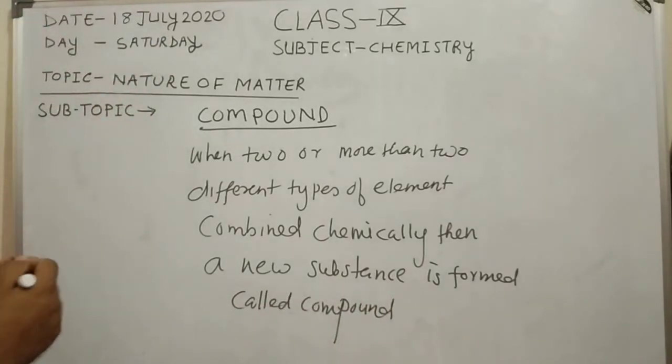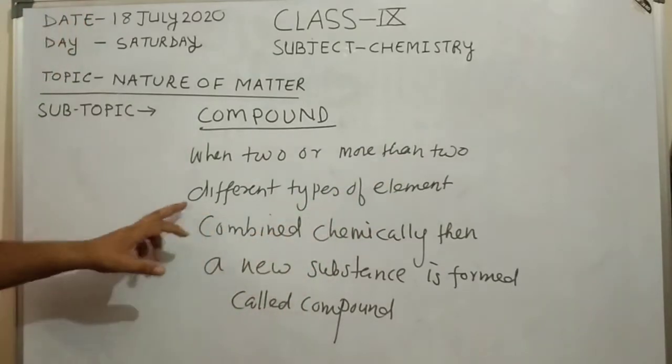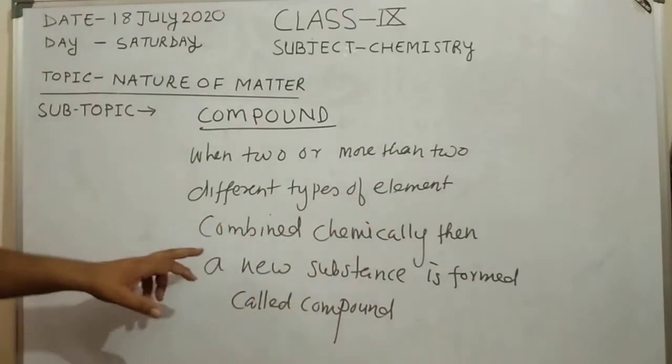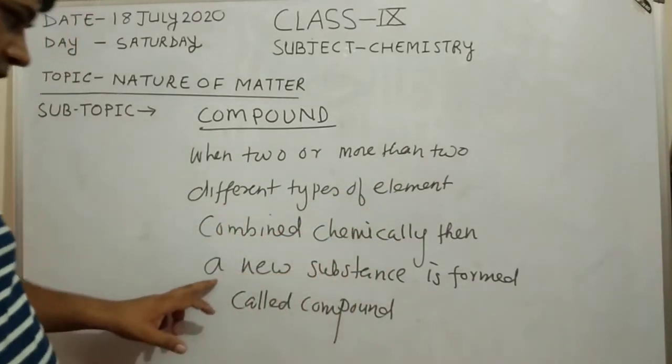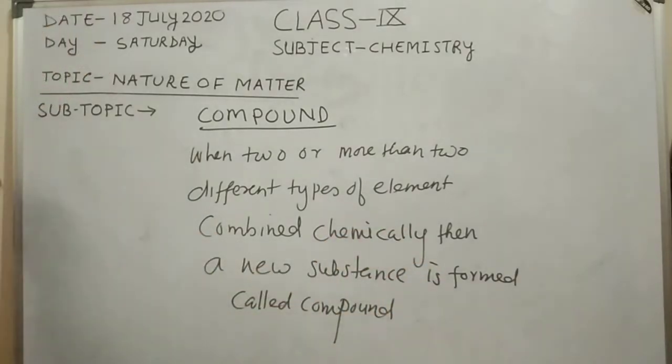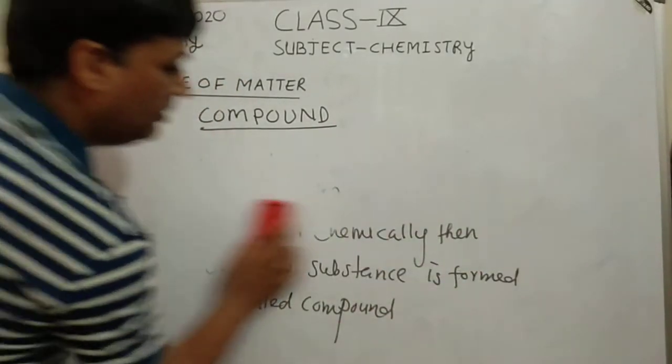So when two or more than two different types of elements combine chemically, then a new substance is formed, called compound. For example,